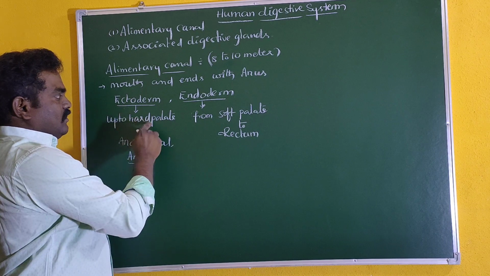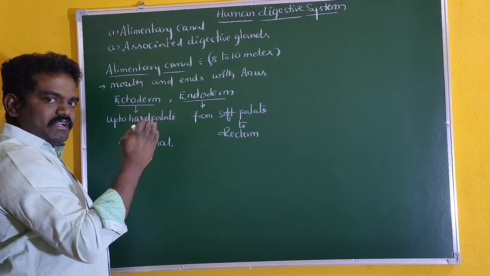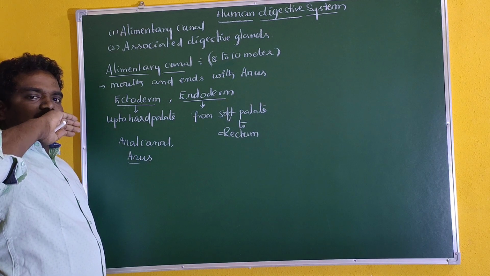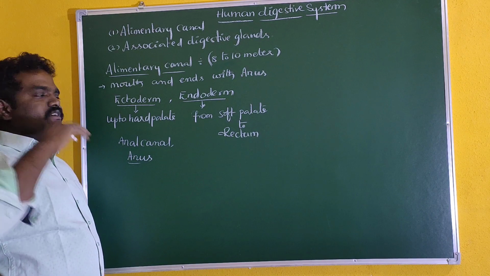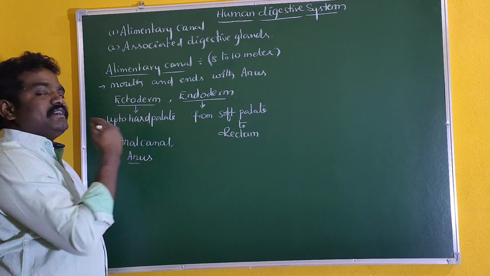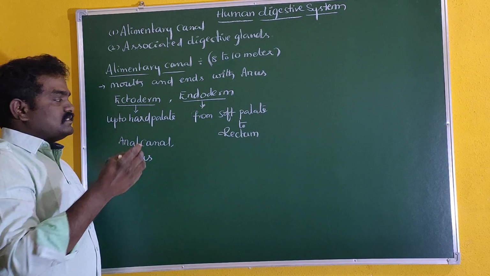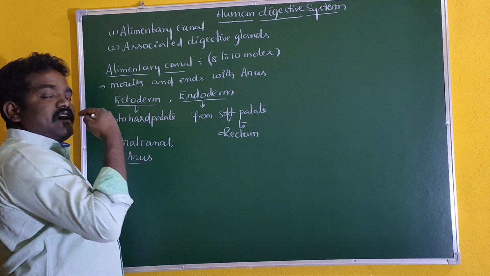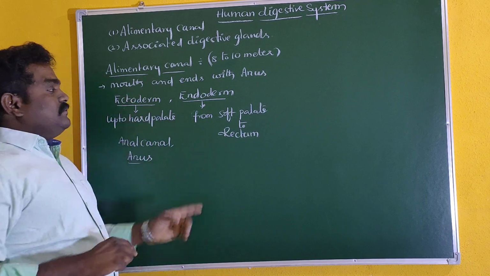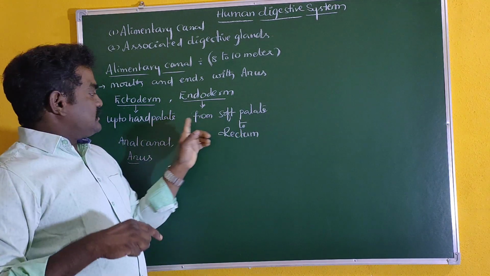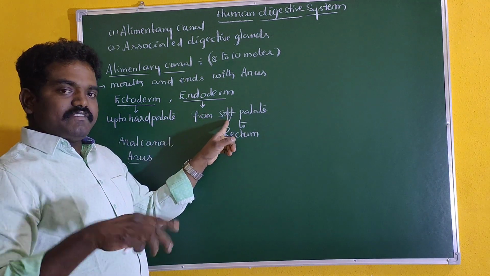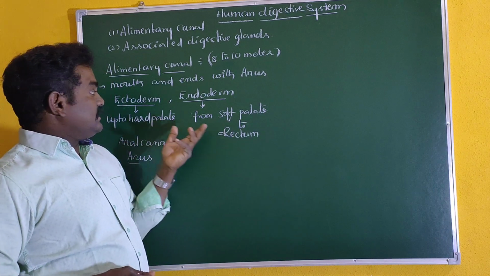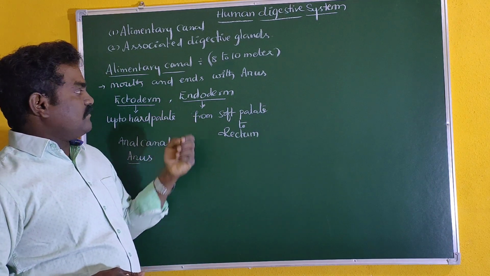From the ectoderm, the anterior part of the mouth bears the hard palate. So up to the hard palate, the vestibule, the teeth-related structures, all these parts are derived from the ectoderm. After the hard palate, what is present? That is the soft palate. We will discuss what the hard palate and soft palate are while discussing the buccal cavity or oral cavity. At that time, we will discuss the hard and soft palate in detail.